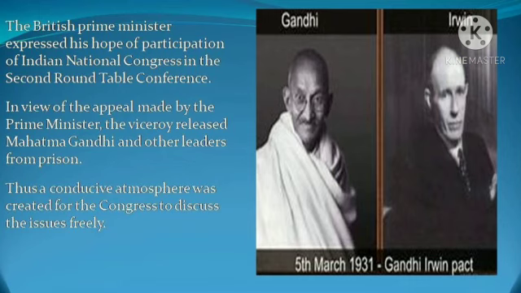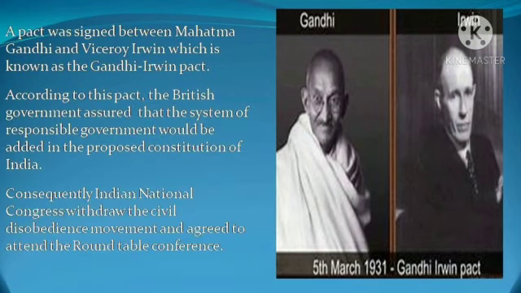In this view, the British Prime Minister made an appeal to the Viceroy Lord Irwin to free Mahatma Gandhi from prison. They created a conducive, that means favourable, atmosphere for the Congress to freely come and discuss in England at the conference. The Viceroy Lord Irwin was authorized to hold talks with Mahatma Gandhi. Finally, Gandhi and Irwin made an agreement on 5th March 1931. This agreement is called the Gandhi-Irwin Pact.